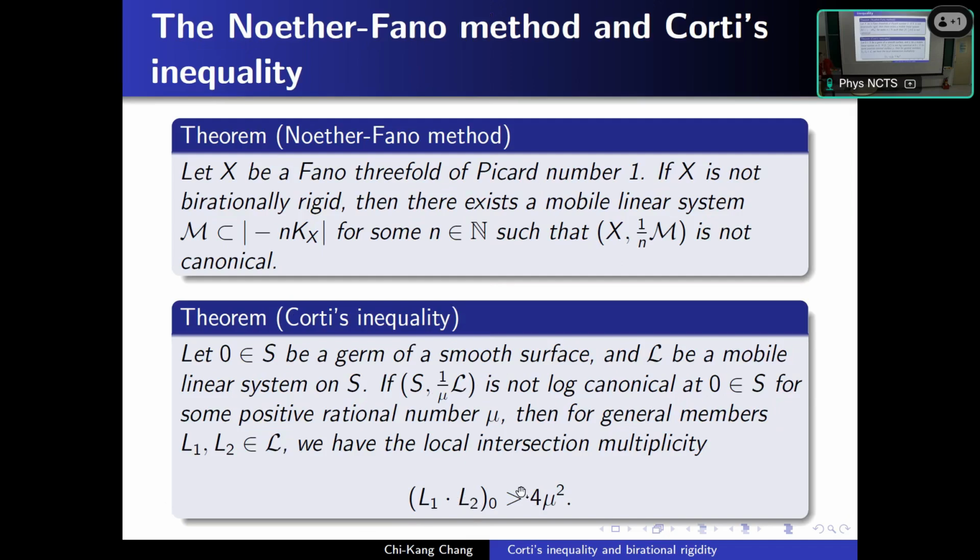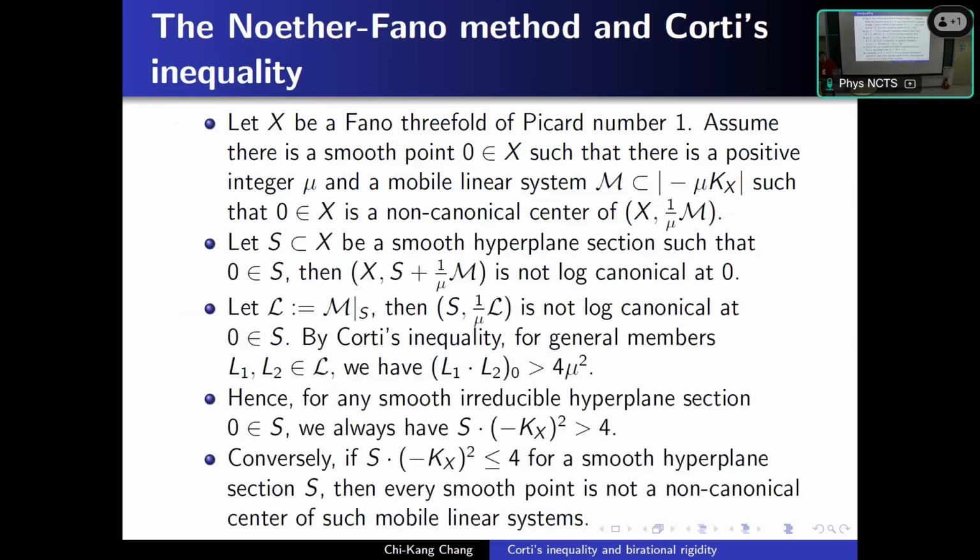This is the famous Corti's 4 mu square inequality in algebraic geometry. And what is the relation between the two theories? Assume a Fano threefold of Picard number 1 has a smooth point that is a non-canonical center of such a mobile linear system. Assume such a point exists.